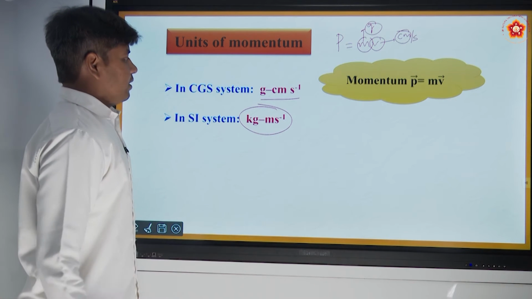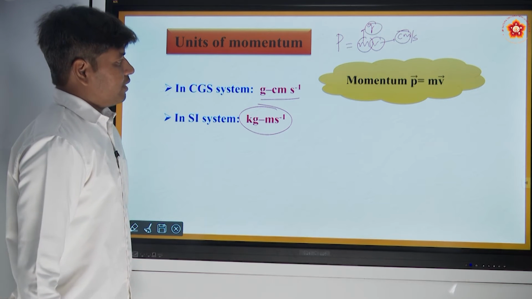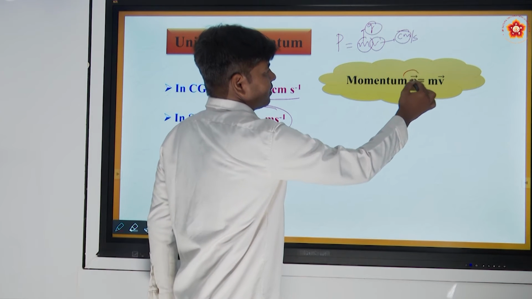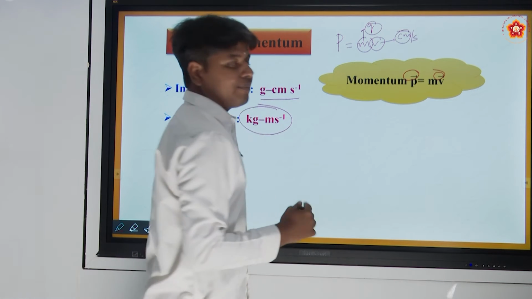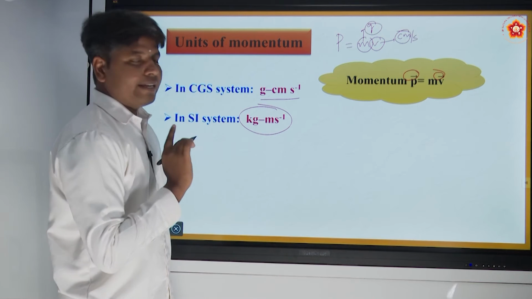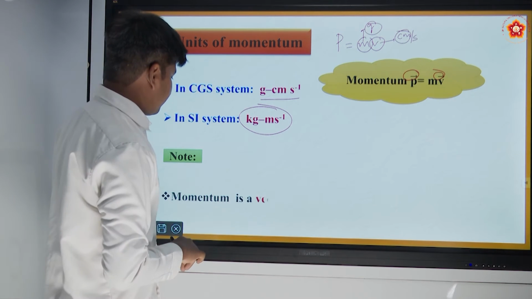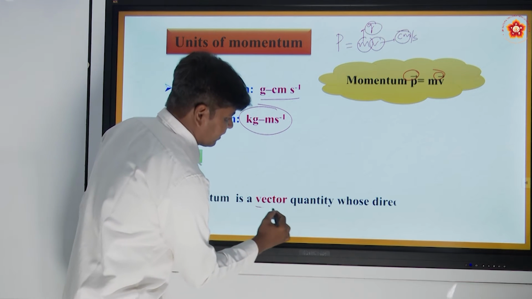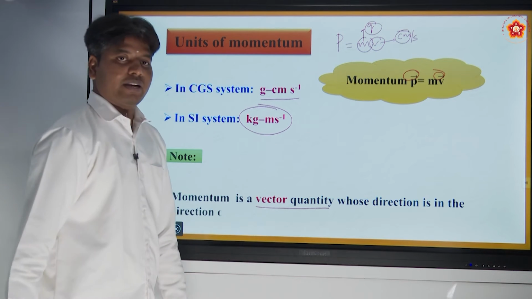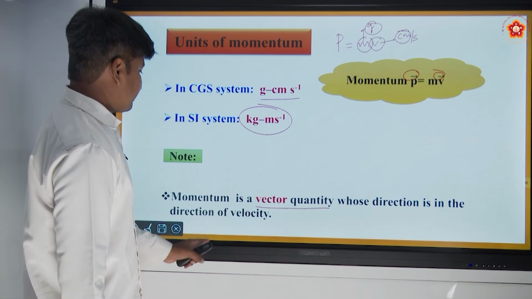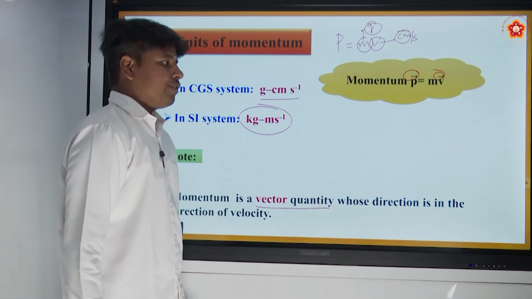Okay. Now you need to also note what are these arrows here? P equal to mv is okay. What is that arrow? That says that momentum is a vector quantity. It is a vector quantity whose direction is in the direction of velocity.